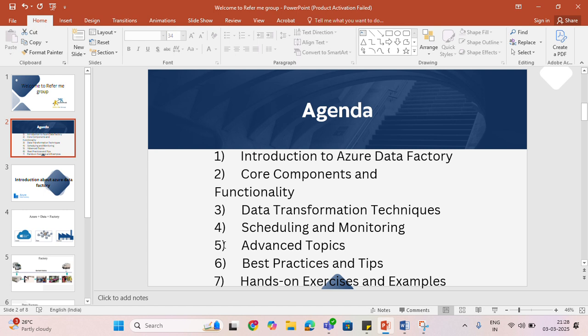The fourth agenda is scheduling and monitoring. We will discuss trigger and monitor. The fifth agenda is advanced topics. We will cover CI/CD and security. The sixth agenda is best practices and tips. We will discuss pipeline designing and error handling. And the seventh agenda is hands-on experience and examples. We will provide a small project to you guys, along with building sample data pipelines.